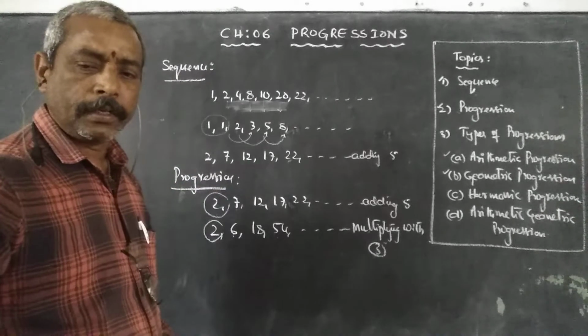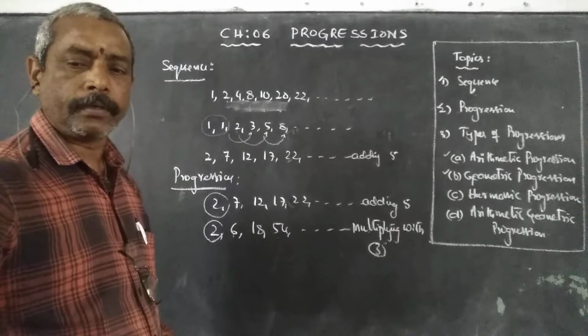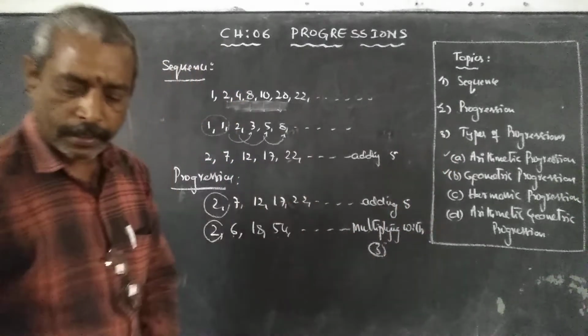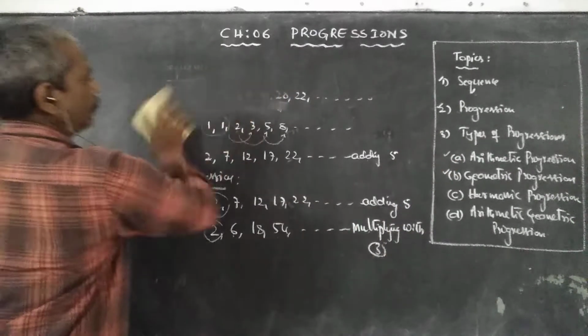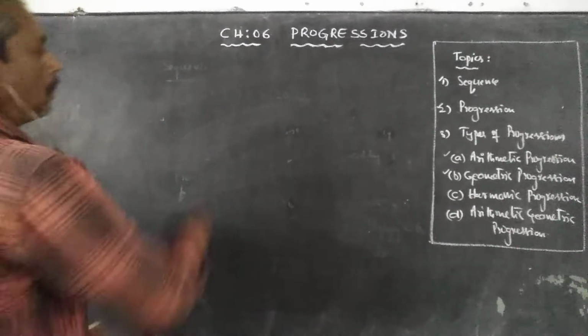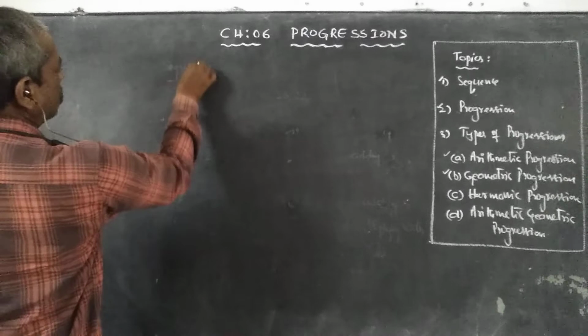Okay, now, so this is called a progression. Next topic, types of progressions.